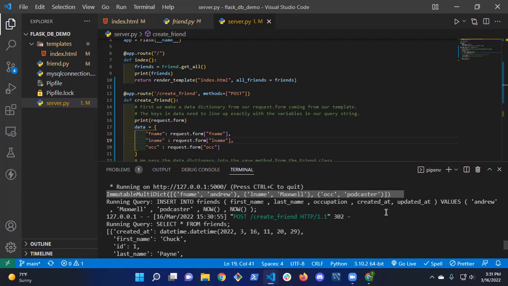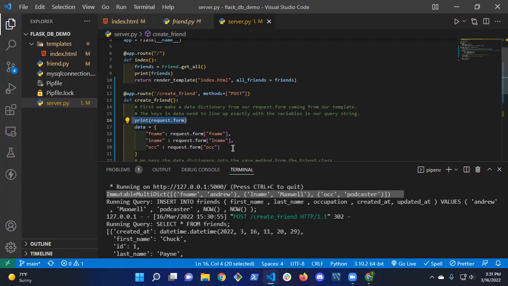So my data comes in on request.form, and remember request.form is an immutable dictionary. We can treat it like a dictionary though. So we can't change the data once it comes in, but we can pull data off the form. And so this print statement gets me this in my terminal.